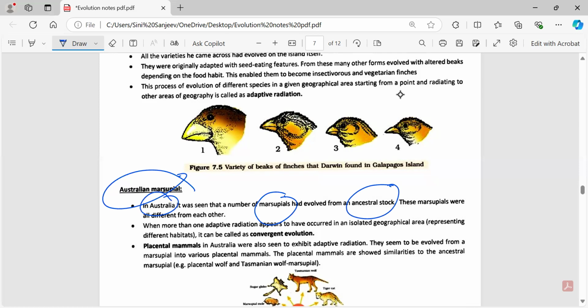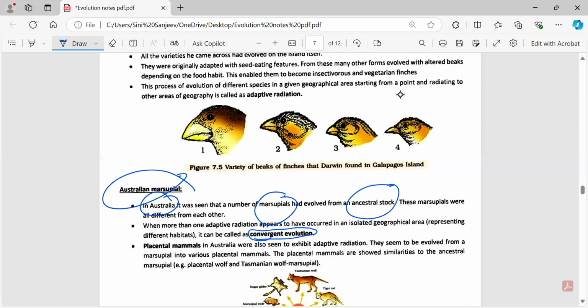But when they evolved from the ancestral stock, they had different variations among themselves. They were isolated to a particular geographical area, and when they were brought to a different geographical area, their habitats completely changed and it developed into a convergent evolution.